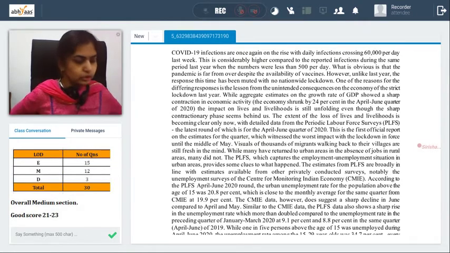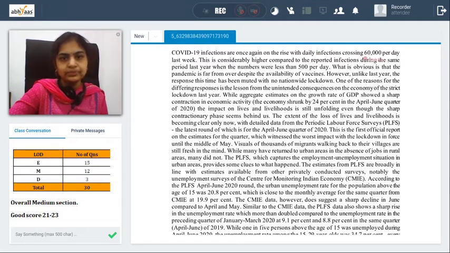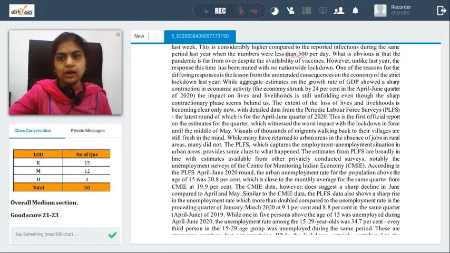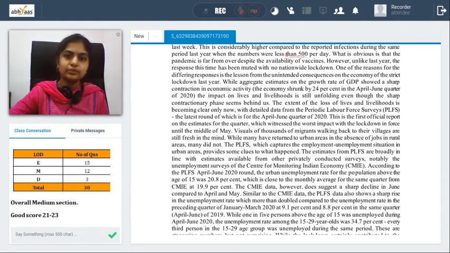Next one. So here we are talking about COVID-19 infections. Now this is a passage discussing that. COVID-19 infections are once again on the rise, with daily infections crossing 60,000 per day. This is considerably higher compared to the reported infections during the same period last year, which were less than 500 per day. What is obvious is that the pandemic is far from over despite the availability of vaccines. However, unlike last year, the response has been muted with no nationwide lockdown. One of the reasons for differing responses is the lesson from the unintended consequences on the economy of strict lockdown last year.